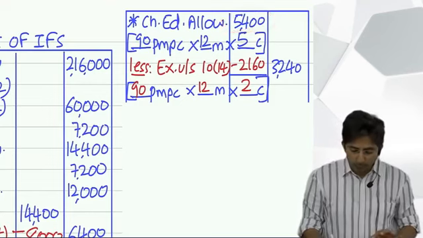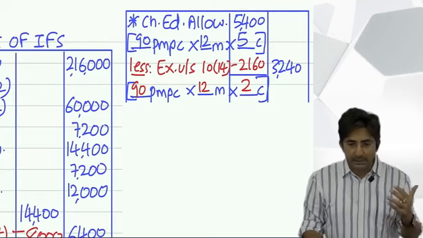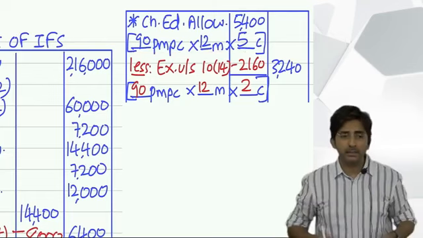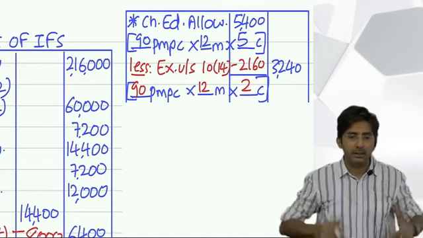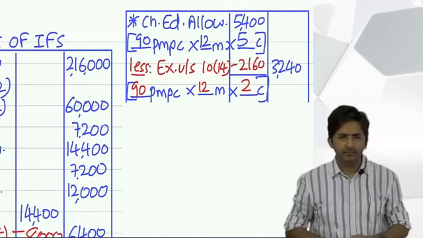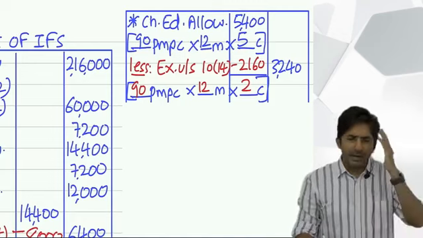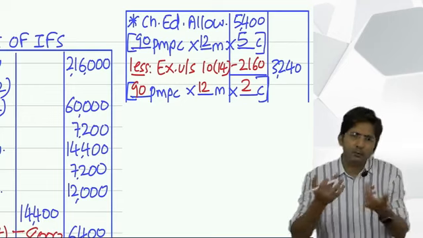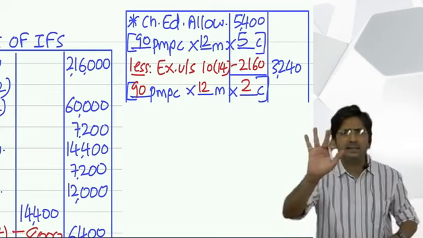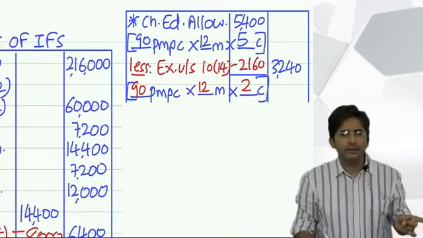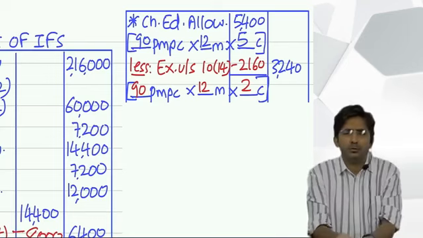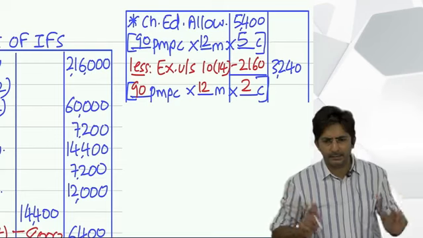See, if you don't arrange in this style, which style? Dash per month per child into dash months into dash children, you will make silly mistakes. If you are smart enough and know everything properly, then do it in your own style. The law doesn't say you should present this way. I am telling my students this so that they do not make silly mistakes.